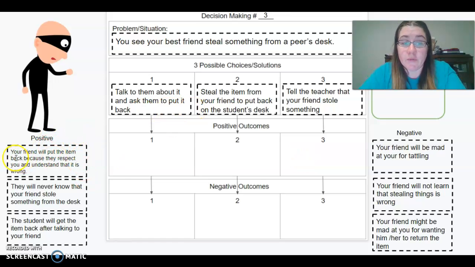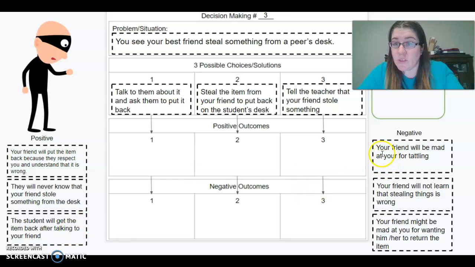So your positive: your friend will put the item back because they respect you and understand it's wrong. So you'll put that either with talk to them about it and ask them to put it back, steal the item from the friend and put it back in the student's desk, or tell the teacher your friend stole something. Same goes with this one. They will never know what your friend stole. They will never know that your friend stole something from the desk. The student will get the item back after talking to your friend.